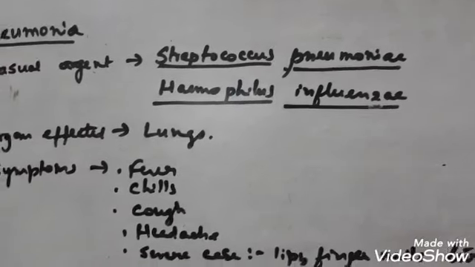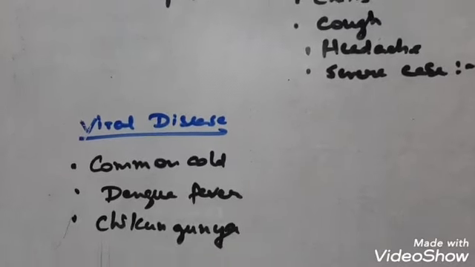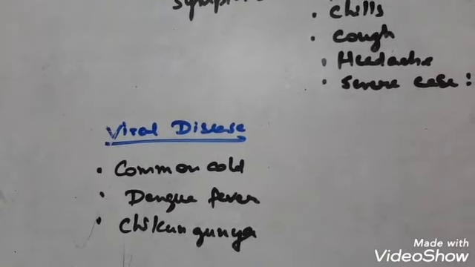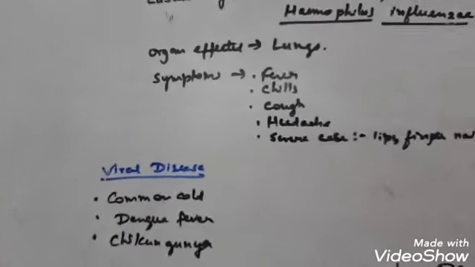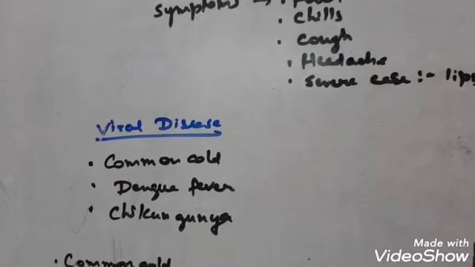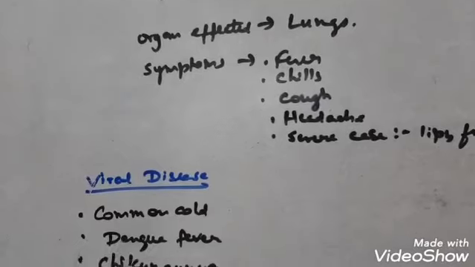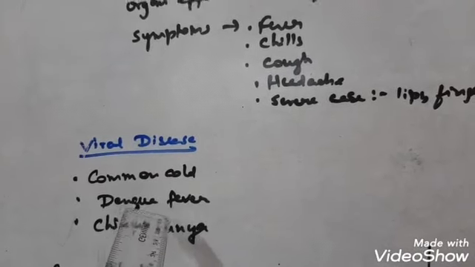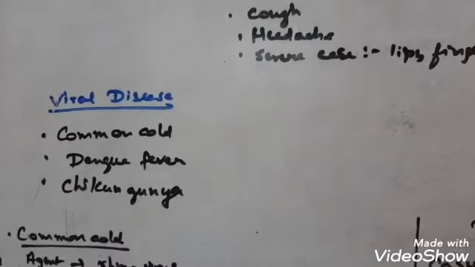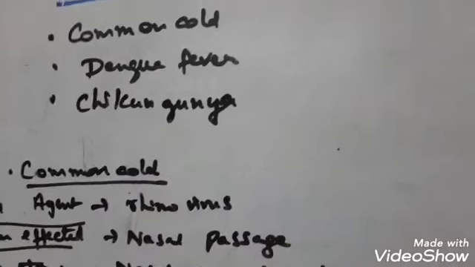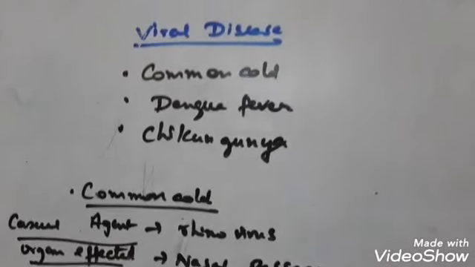Next, I am going to discuss the 3 viral diseases mentioned in your book. First is common cold, second is dengue fever, and third is chikungunya. There are a lot of viral diseases around us that we can see every time, but in your textbook only these 3 viral diseases are mentioned. 2 are transmitted by the Aedes aegypti mosquito, and the common cold is a viral disease which is caused commonly by the rhinovirus group. Rhinoviruses are a group of viruses that cause the common cold.